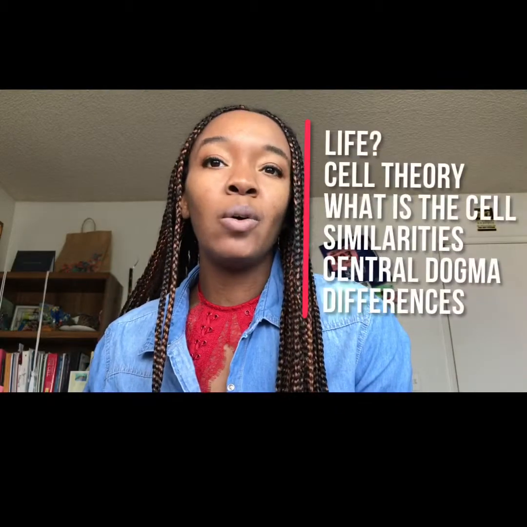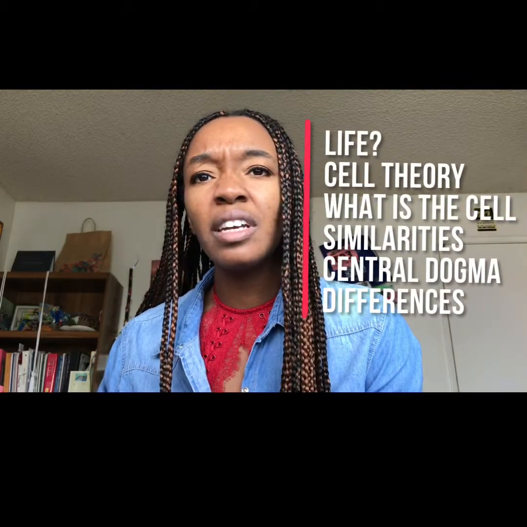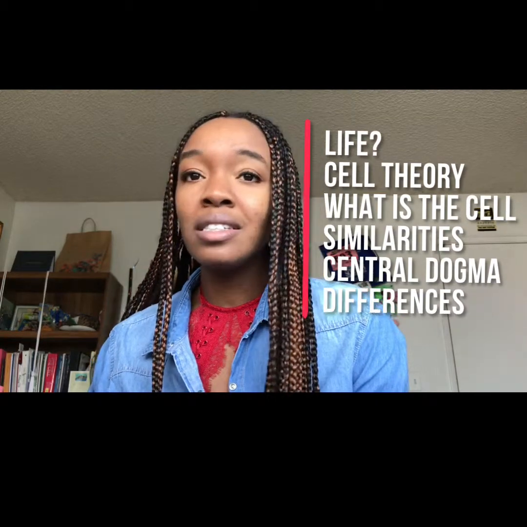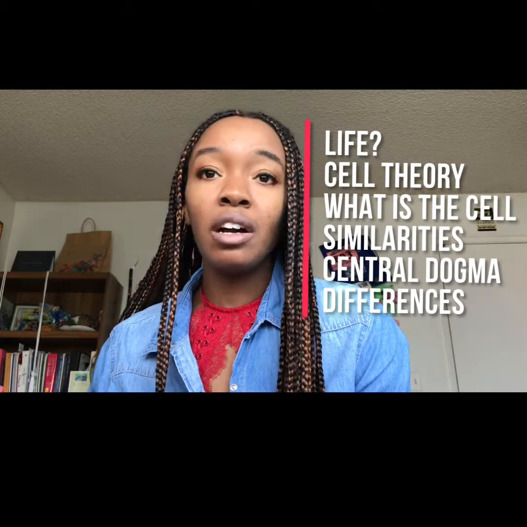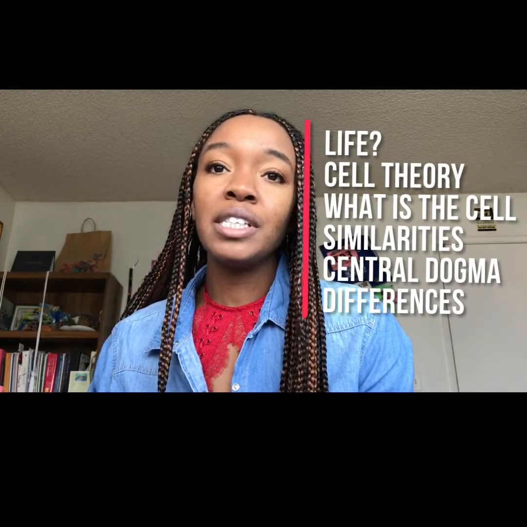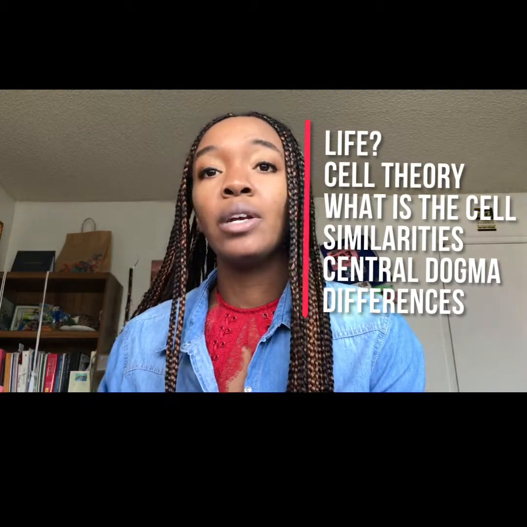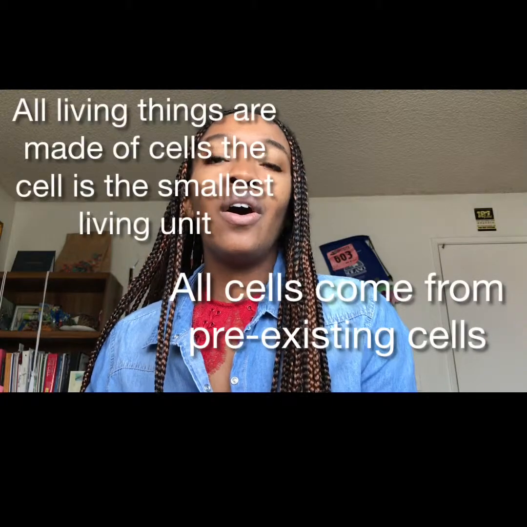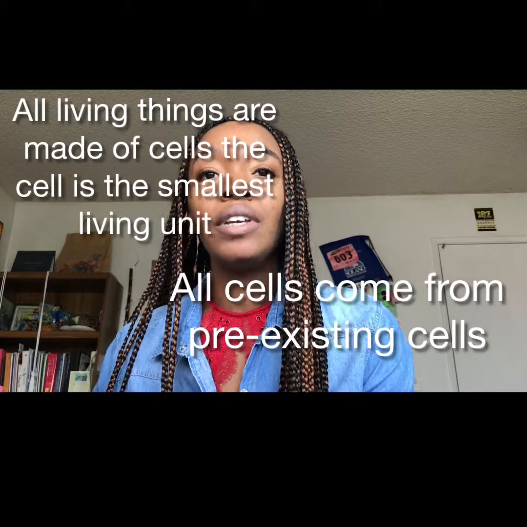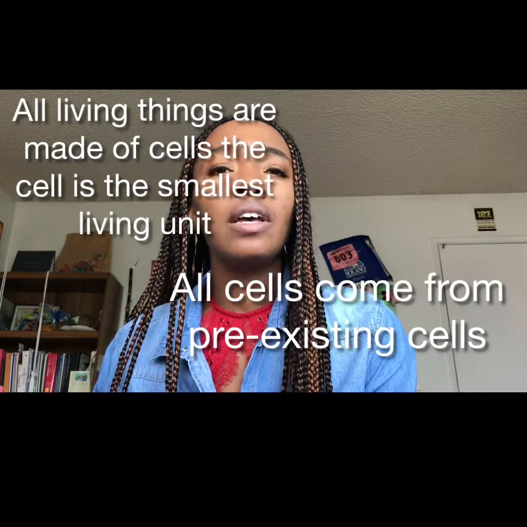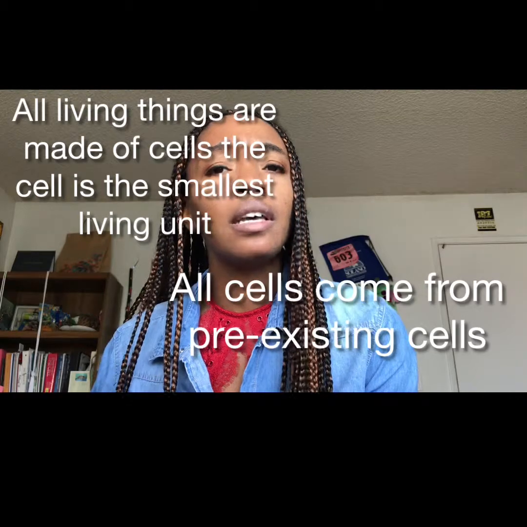Today, I will talk about what does it mean to be alive, cell theory, what is a cell, 4 similarities between all cells, central dogma, and the differences between prokaryotic and eukaryotic organisms. So what does it mean to be alive? What is life? Cell theory states that all living organisms are made of cells. The cell is the smallest living unit, and all cells come from pre-existing cells.